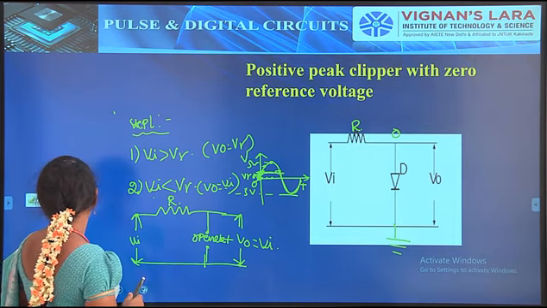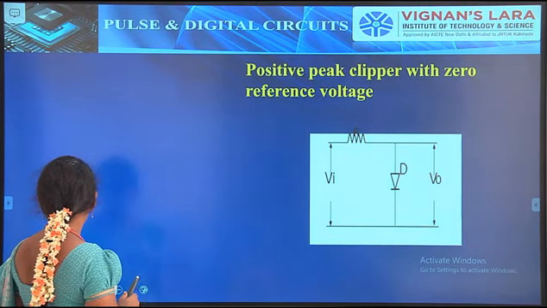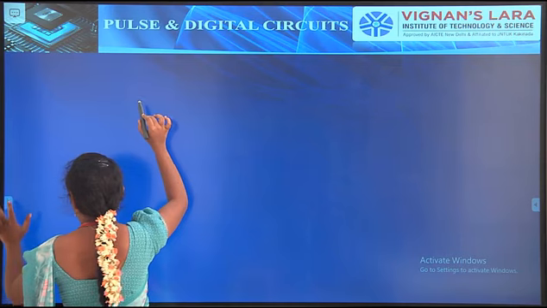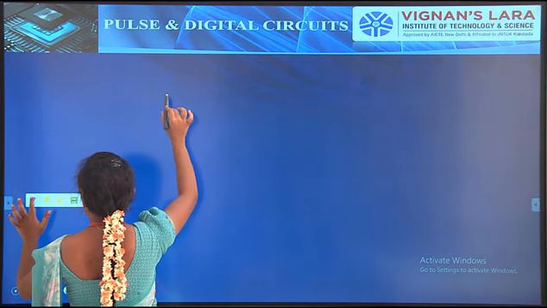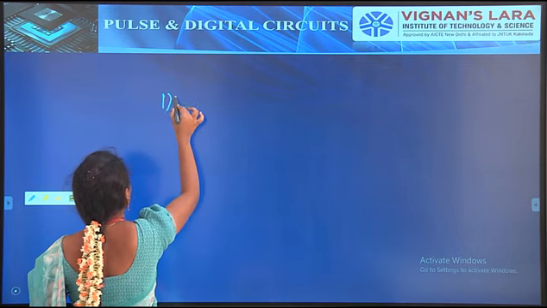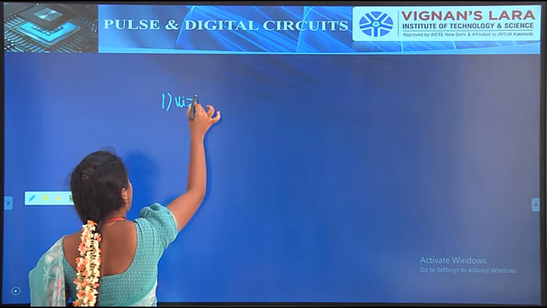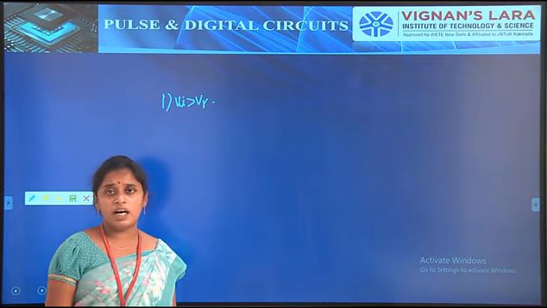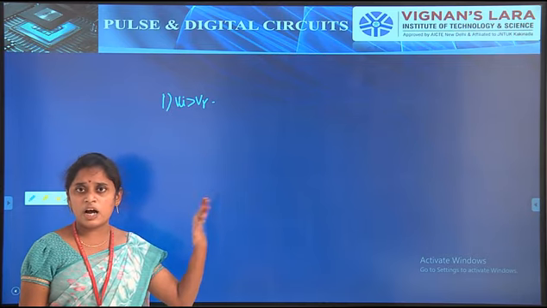For this, the first condition is VI greater than V gamma. So when VI is greater than V gamma, what is the output voltage?